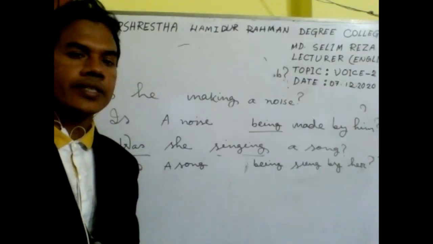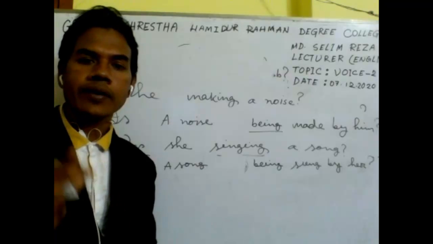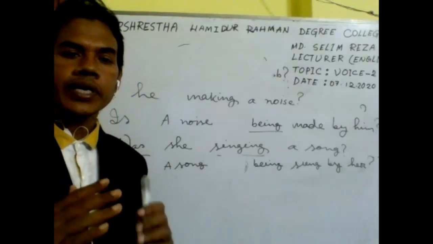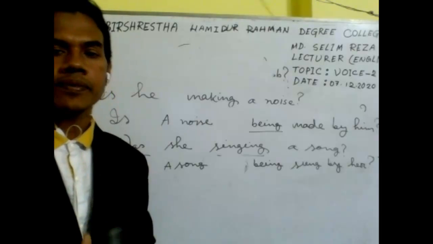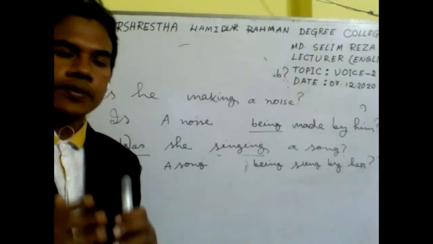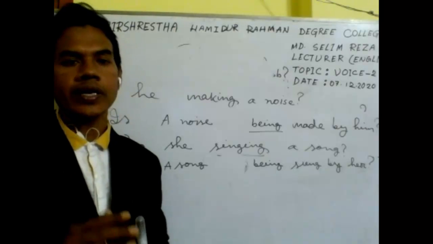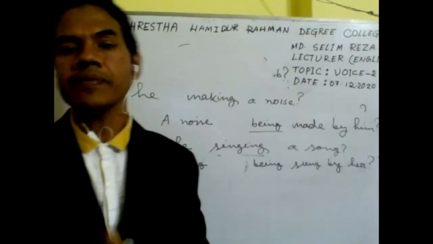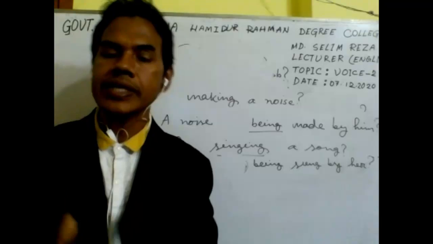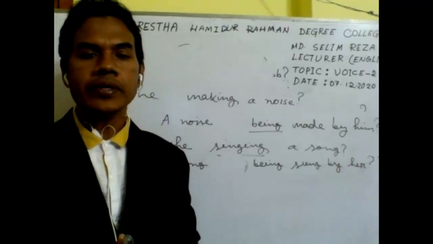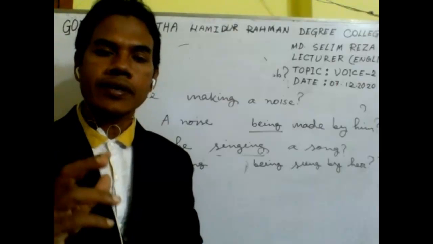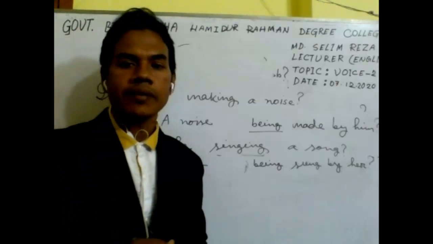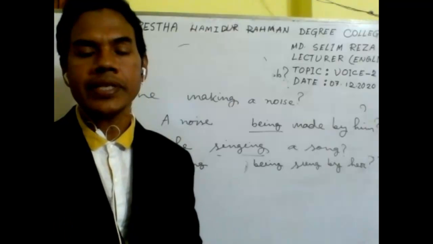So in such a way, by learning only two rules, you may easily change the voice from active to passive. You need not learn 12 different rules for 12 different tenses, because for all tenses the changes of the elements will be the same.